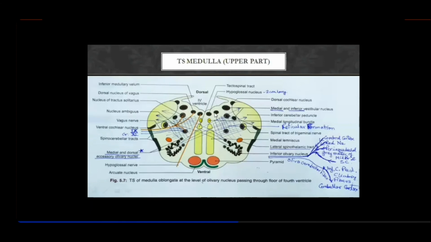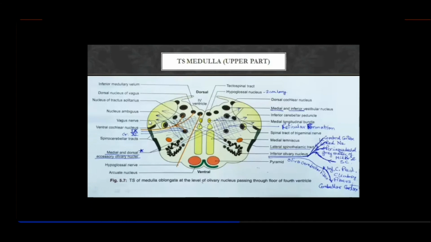And now what about the gray matter surrounding the central canal? So the gray matter will again line the floor of the fourth ventricle, but the nuclei will be separated out, right? The gray matter has been segregated out into different functional columns or different nuclei of the cranial nerves. Got it? So one identifying feature is this.